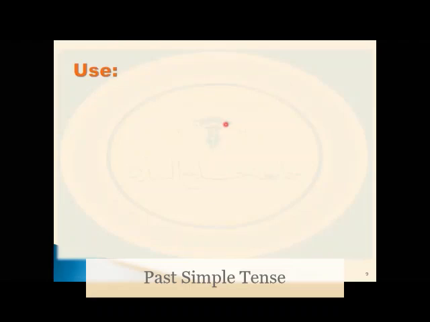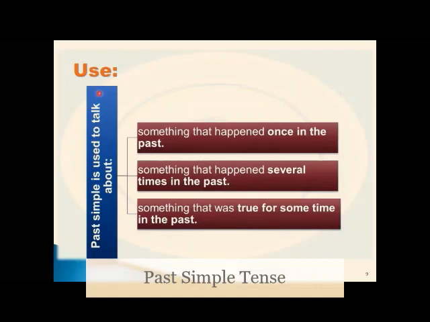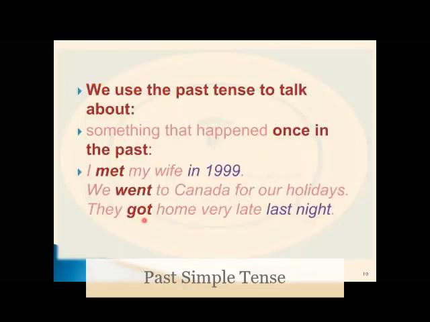The usage. The past simple is used to talk about, first, something that happened once in the past. So something that happened once, only one time. Also for something that happened several times in the past, and also for something that was true for some time in the past. Okay, let's study the usage in detail.